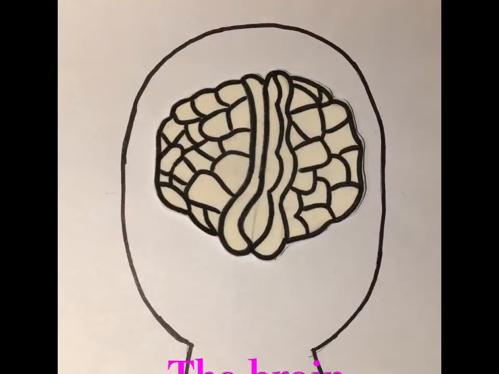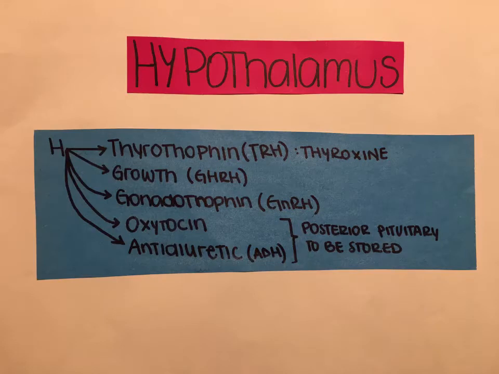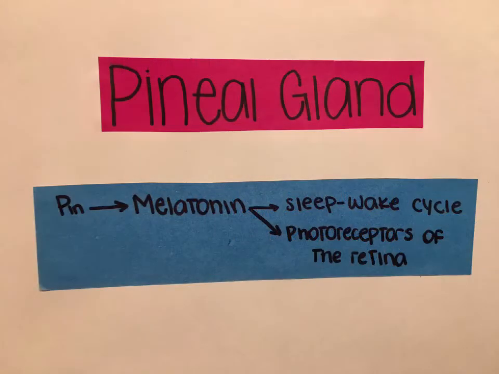In the brain, we have three glands. One is the hypothalamus, which produces the hormones thyrotropin, growth, gonadotropin, oxytocin, and antidiuretic hormone. The pituitary gland, or hypophysis, we have two sections. Posterior, that stores oxytocin and antidiuretic hormones, and the anterior, that produces thyroid-stimulating hormone, adrenocorticotropic, and prolactin. The last gland in the brain is the pineal gland, which produces melatonin that regulates the human sleep-wake cycle.